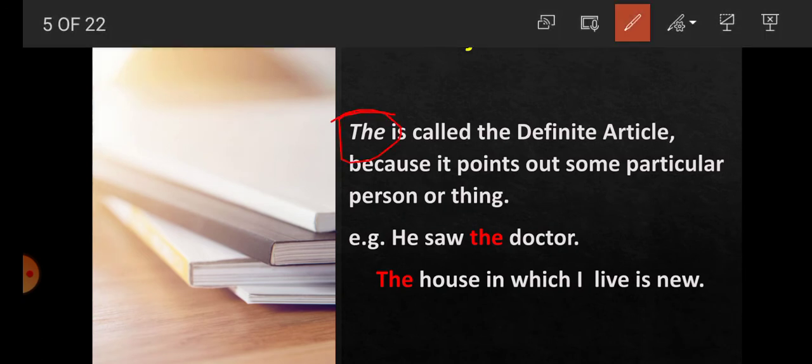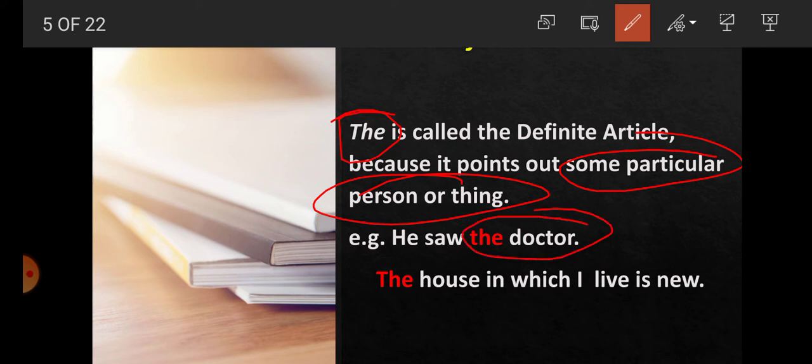The is called definite article because it points out some particular person or thing. For example, he saw the doctor. Here, the doctor, it means what? It means any particular doctor. The house in which I live is new. The house, it means any particular house where he lives is new. So student, it is clear here that the is called definite article because it points out some particular person or thing. So whenever we have to point out some particular person or thing, we will use the.